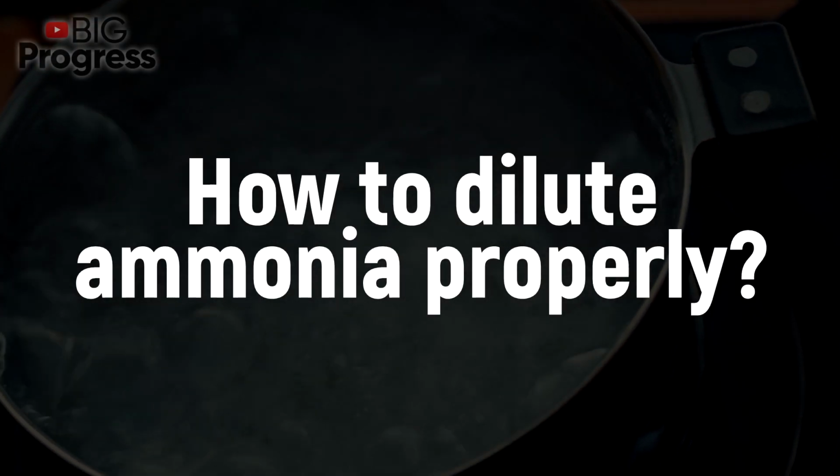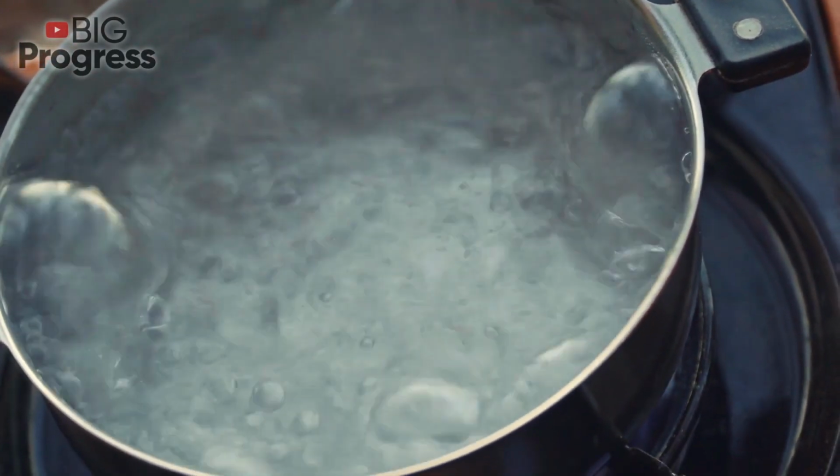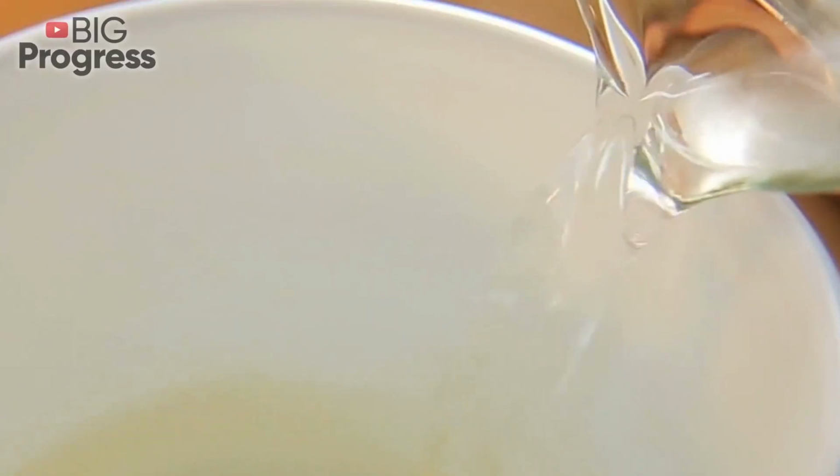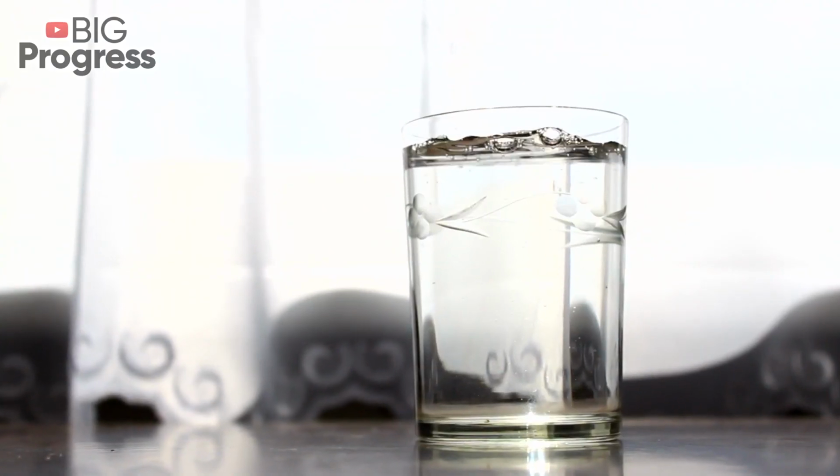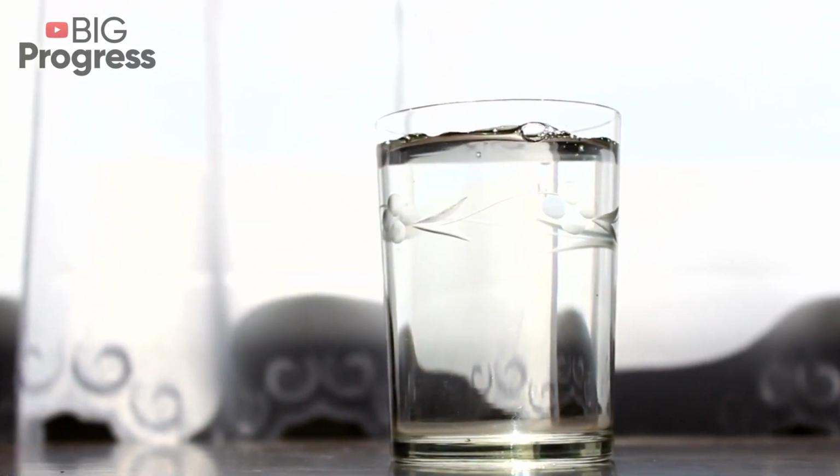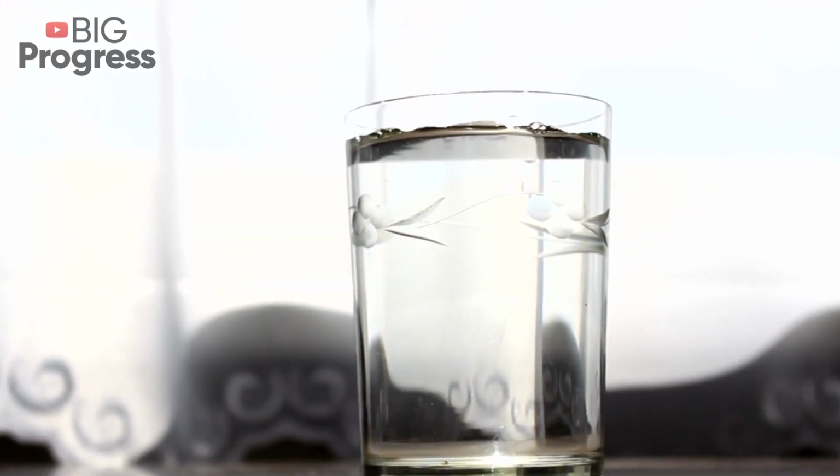How to dilute ammonia properly? Boil 8 liters of water and cool it down. Add 1 tablespoon of ammonia. Let the solution brew for 20 minutes. The mixture can be applied after it becomes homogeneous.